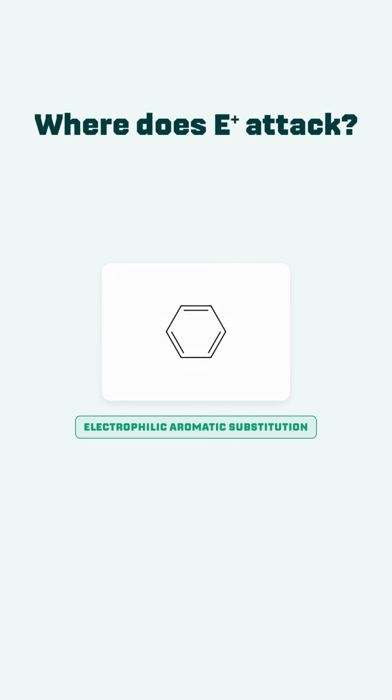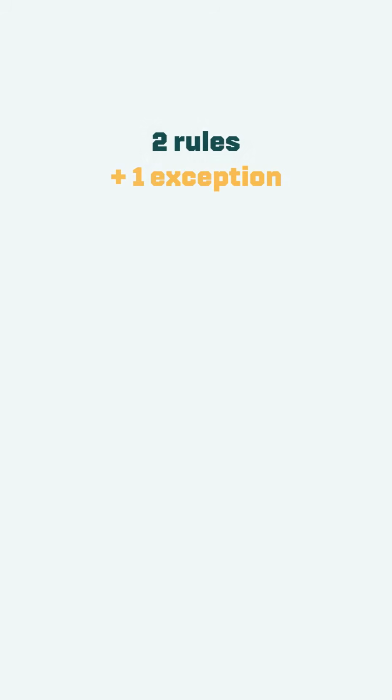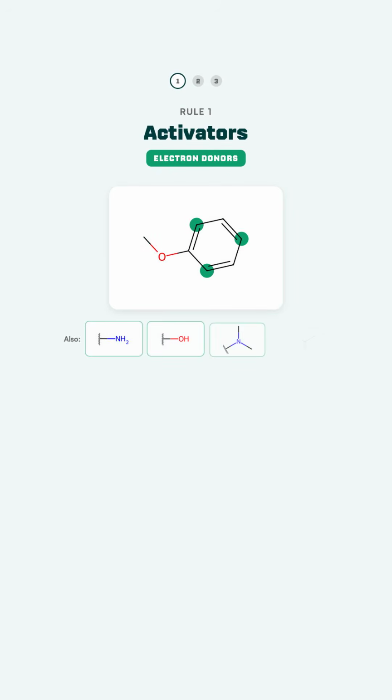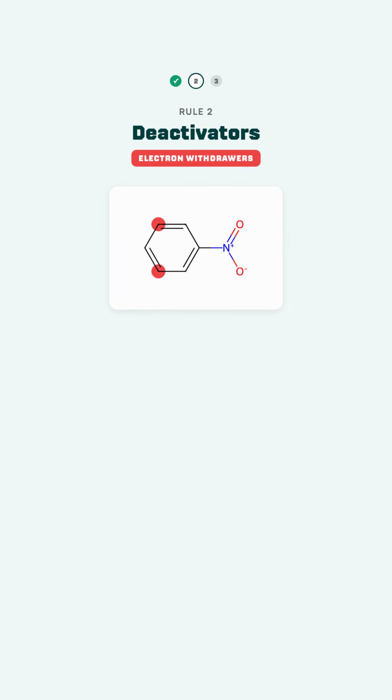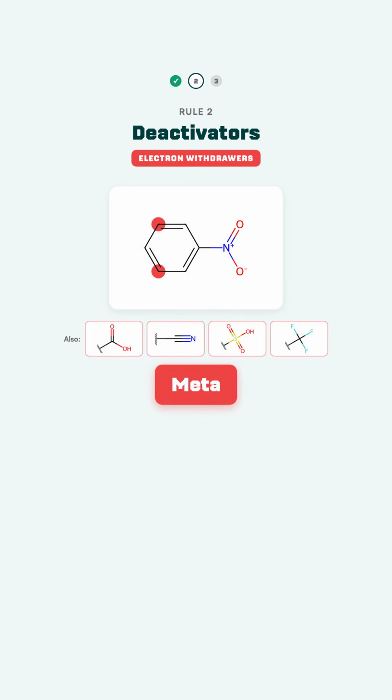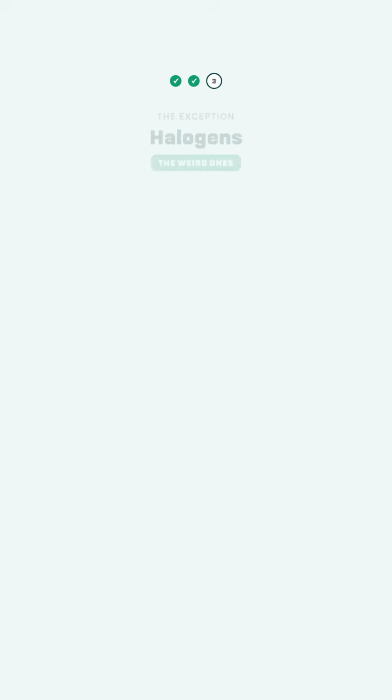On every exam, you need to know where the new group goes for EAS reactions. 2 rules and 1 exception. If the group donates electron density, like NH2, OH, or OR, it activates the ring and directs the next group ortho or para. If it withdraws electron density, like NO2, cyanide, or carboxylic acid, it deactivates the ring and directs meta. Halogens are the exception.